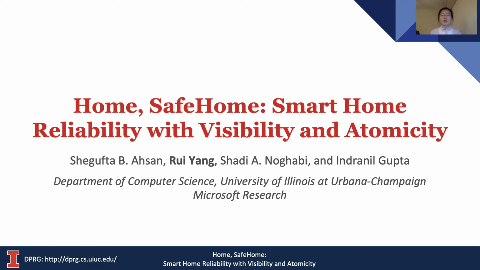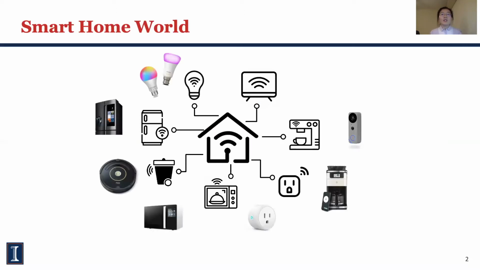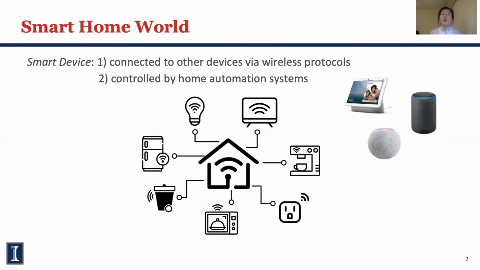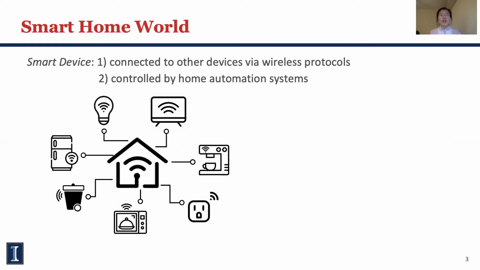Today I'm going to introduce how to make our smart home more reliable, predictable, and safe with our system SafeHome. This is a collaborative work with Microsoft Research. In the smart home world, we have many kinds of smart devices such as smart light, smart fridge, and so on. The smart devices we refer to here are those that can connect to the networks and be accessed and controlled by home automation systems.